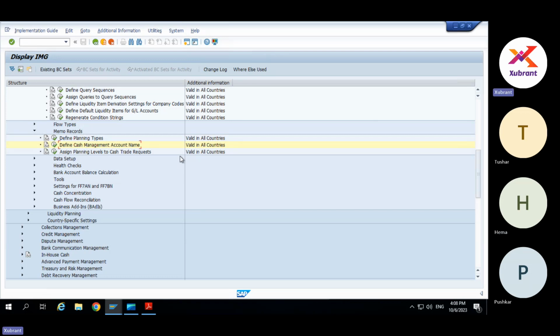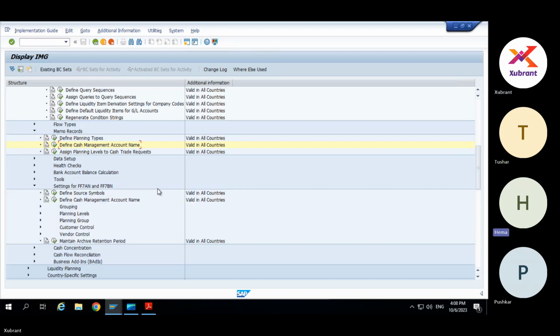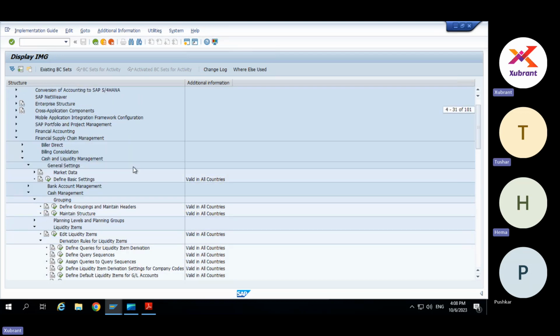So I think in your system they must be using the FF7A till now. That is why they may have done these kind of mappings, defined cash management account name. In our system, they are not at all using cash management. But down the line, one year from now, we are predicting they will pick up cash management and may go for a complete new implementation. But I'm sure they will not use the FF7A in that case. They will use the cash flow analyzer report only.